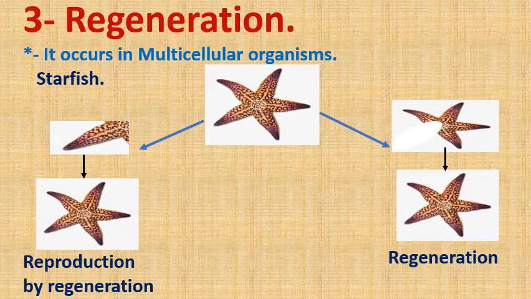So here in left side, we compensate bigger part, so this is called reproduction by regeneration. And in right side we compensate only one arm of a starfish, so this is called regeneration only without reproduction.